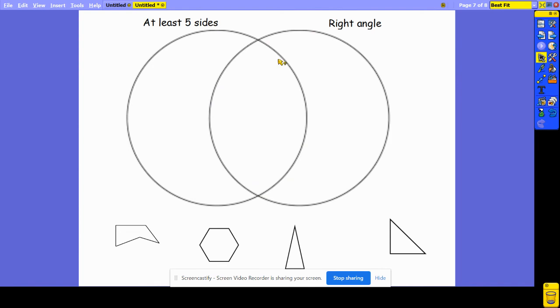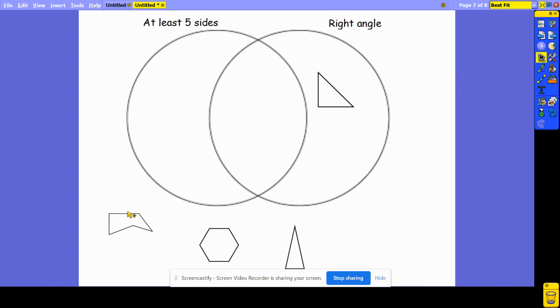So I'm going to sort these shapes into my Venn diagram. I'm going to start with this triangle here. So this triangle has got 3 sides. So I know that it's not going to be part of this circle. And this triangle has got a right angle here. So I'm going to put it in this side of my Venn diagram because it has a right angle, but it does not have at least 5 sides.